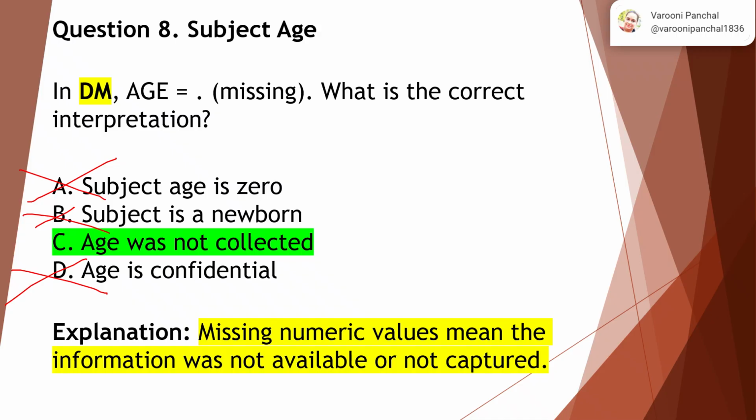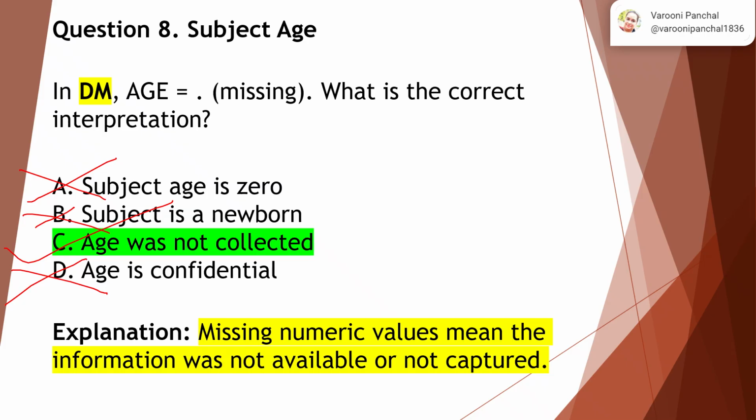So the correct answer here is age was not collected. Missing numeric values mean the information was not available or not captured. So the monitoring visit site, that specific person forgot to capture or enter the data, so hence it is not available.